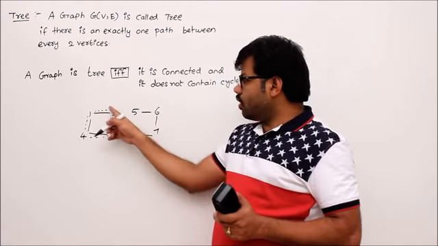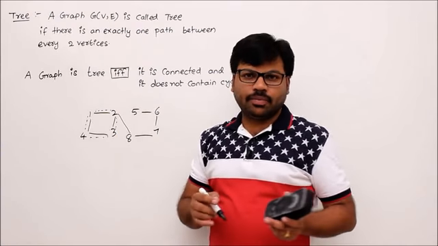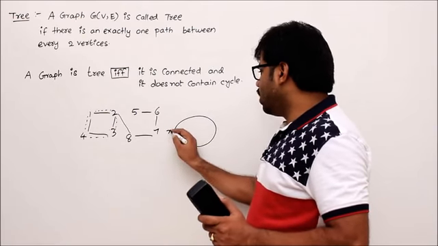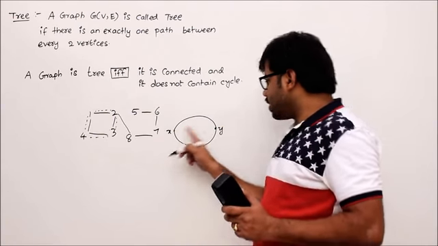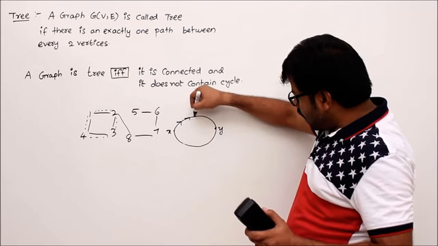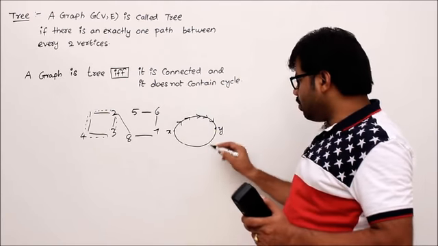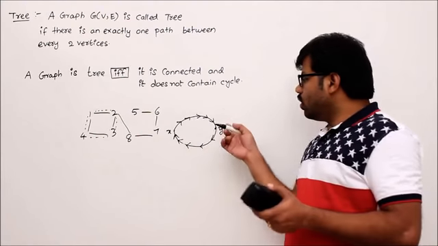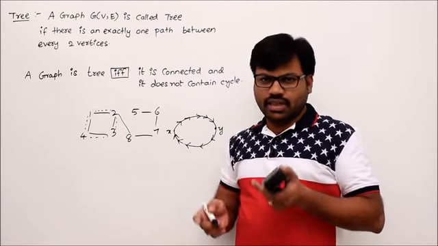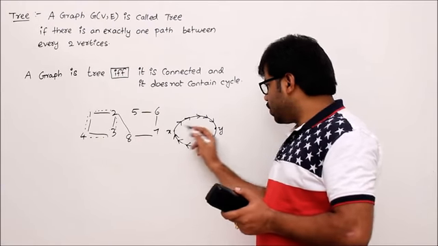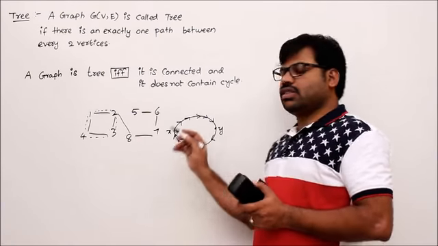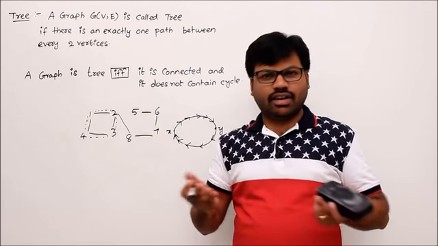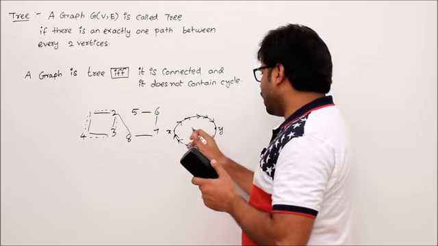So from now onwards, remember, whenever a graph contains a cycle, this is what happens. Here I am showing x, y. Then between x and y, you will have two paths. One path is like this, and then another path is like this. I am just showing directions to illustrate that there are two paths, so it doesn't mean that the graph is directed. Between x to y, you can see one path, and between y to x, there is another path. Whenever there are two paths between any two vertices, that graph cannot be a tree. So that's why this is not a tree.